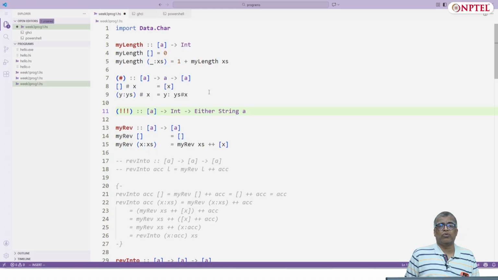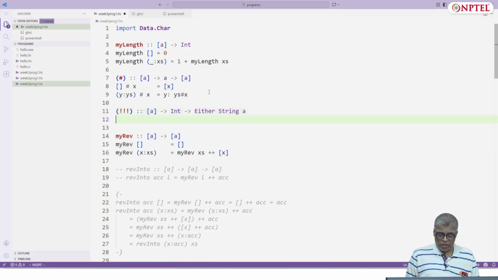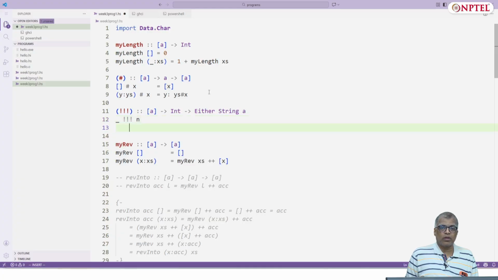Let's try to recall what all cases we had. Anything bang bang bang n, if n is less than 0, then we'll say Left negative index.